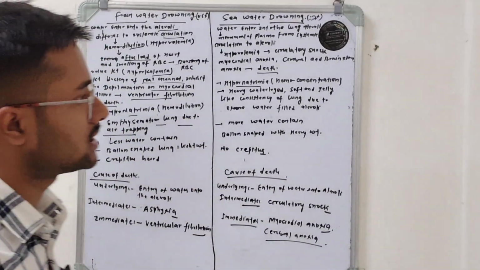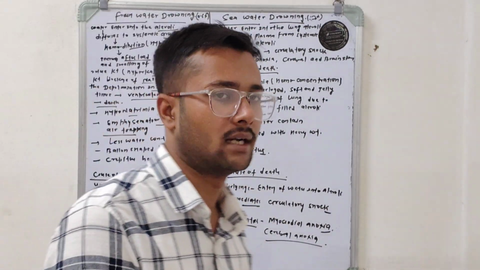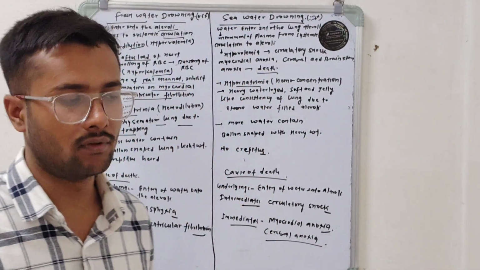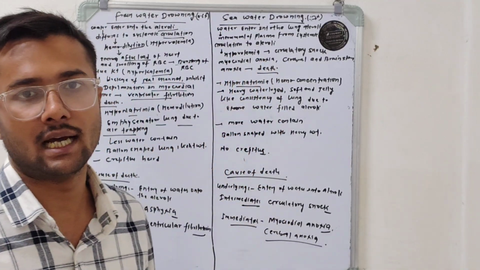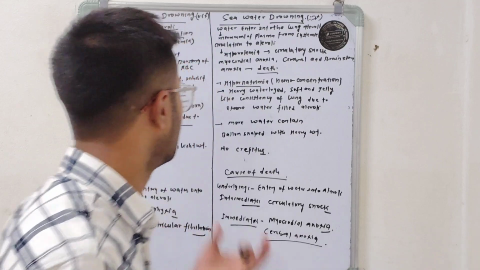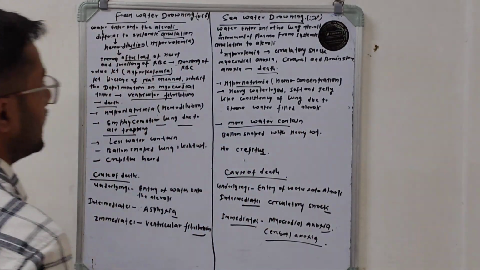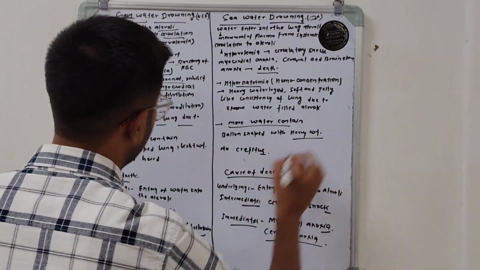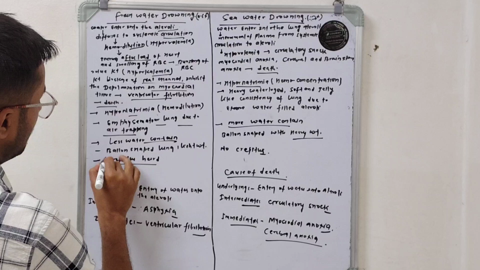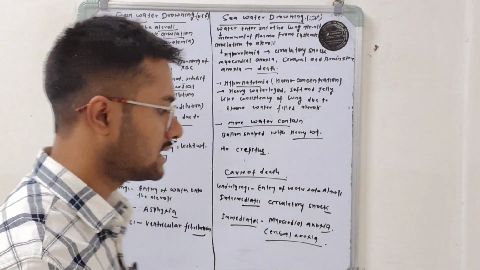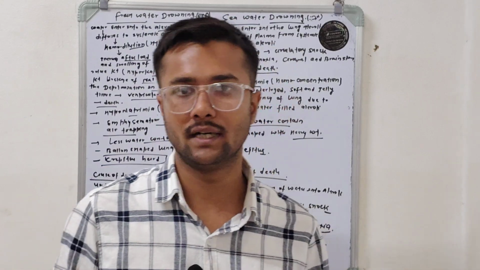But in case of seawater drownings, these alveoli are filled with water, and when the alveoli are filled with water, it increases the weight of the lungs. Consistency is soft and jelly-like. So that's why here there are more water contents in the lung alveoli, balloon shape with heavy weight, less water contents, and crepitus is what happens when the lung alveoli in case of freshwater drownings are filled with air.